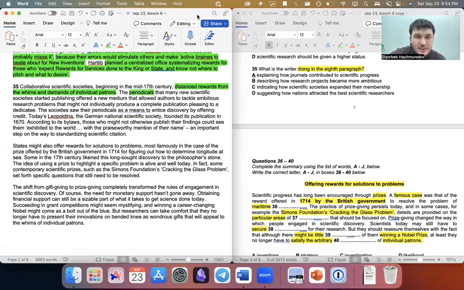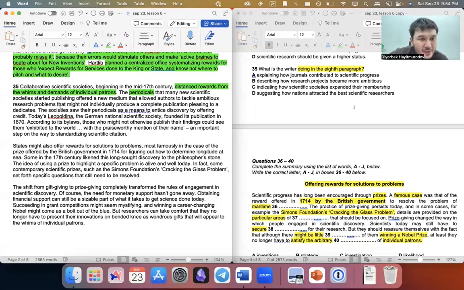The periodicals, can you tell me what periodicals are? It's just a publication, right? A journal kind of thing, a magazine.